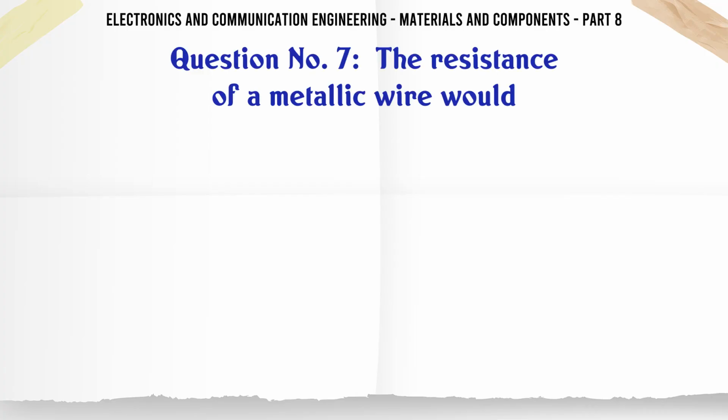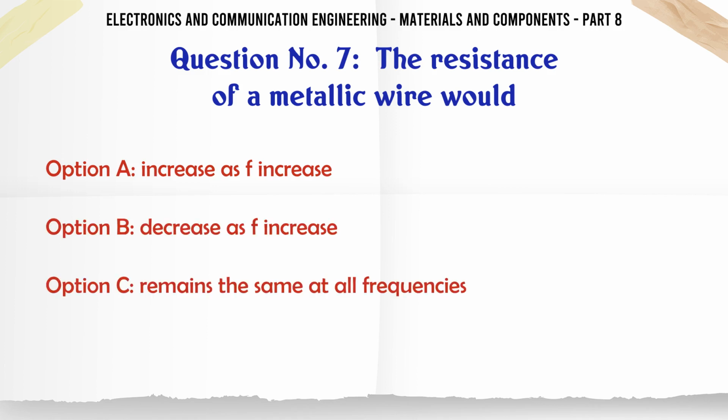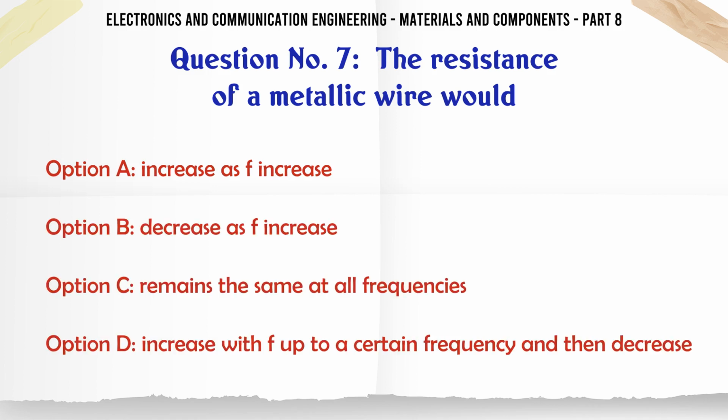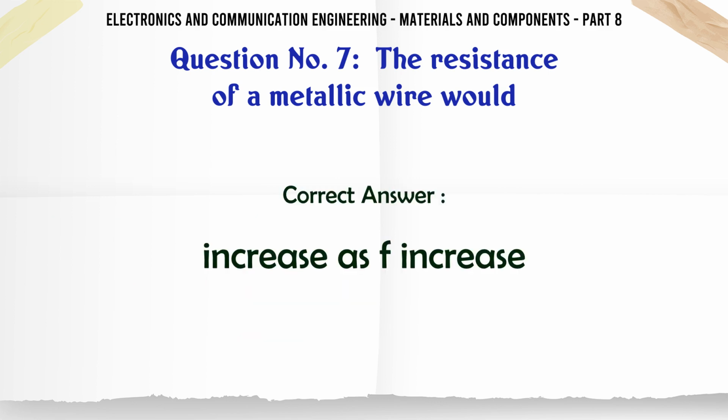The resistance of a metallic wire would: A, increase as F increases; B, decrease as F increases; C, remain the same at all frequencies; D, increase with F up to a certain frequency and then decrease. The correct answer is increase as F increases.